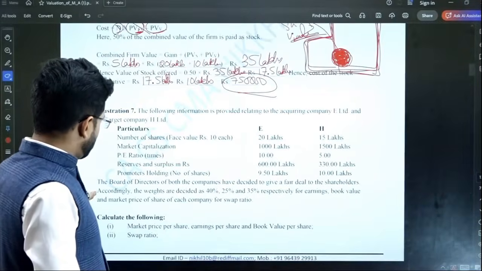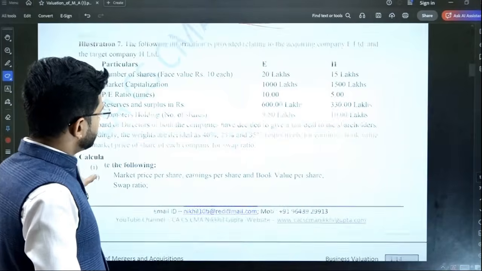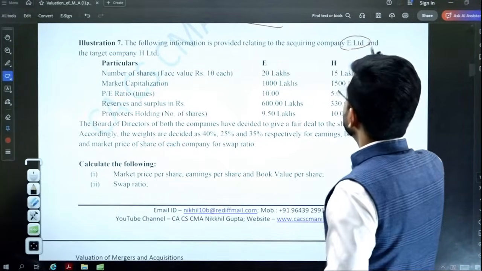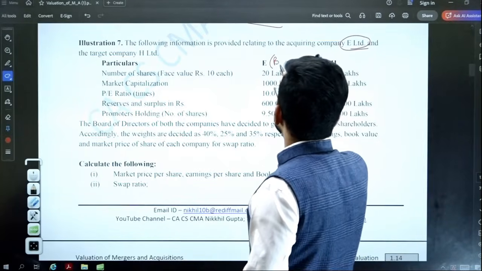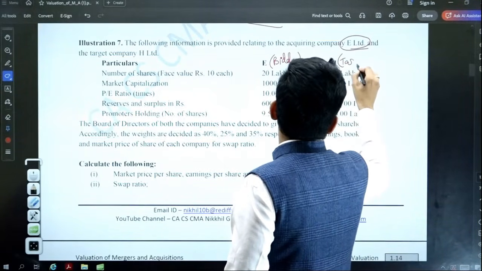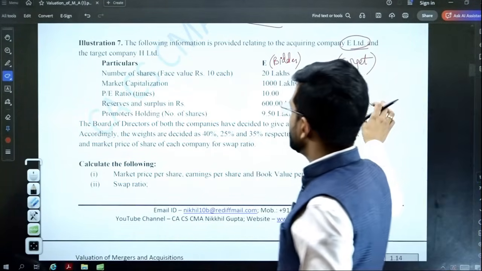Now we come on to illustration number 7. Again, an important question. The following information is provided relating to acquiring company E Limited. So E Limited is the bidder company, and H Limited is the target company. So detailed information has been given to you of E Limited and H Limited.